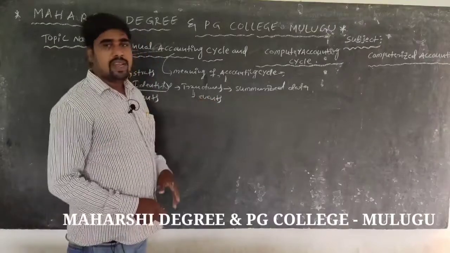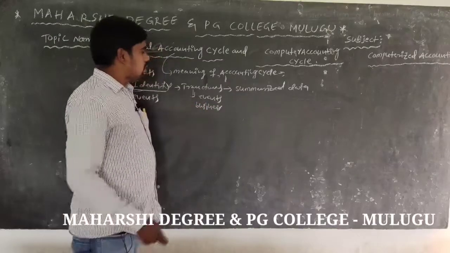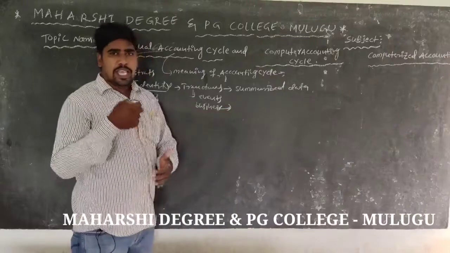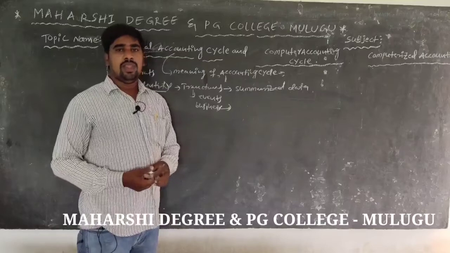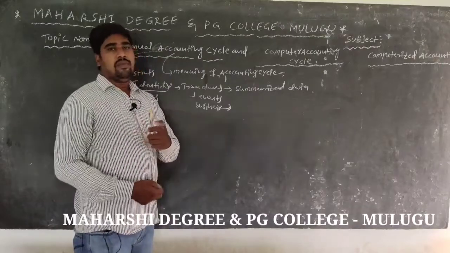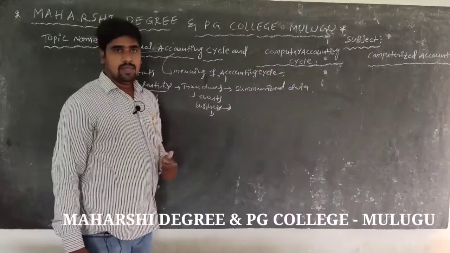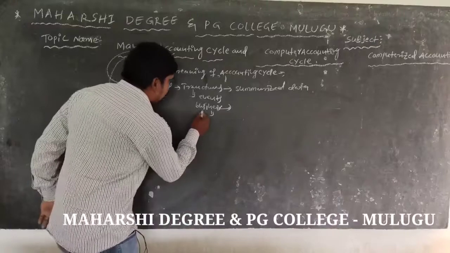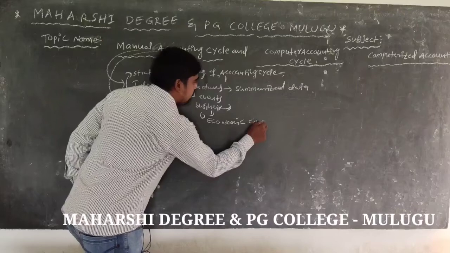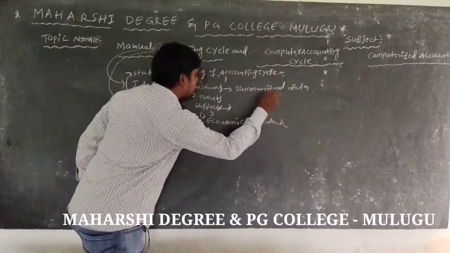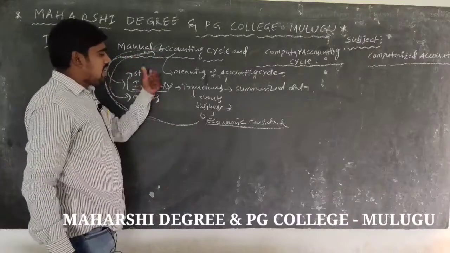So events means business events. Business means being busy, and business is the production, distribution and exchange of goods and services. It is called business, and the economic consideration is called the manual accounting cycle.